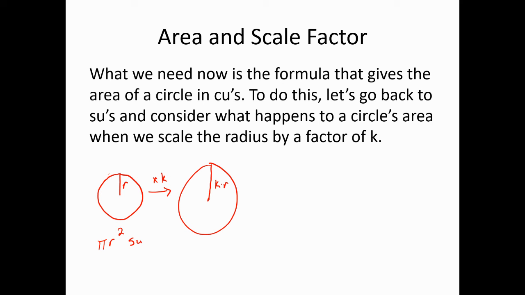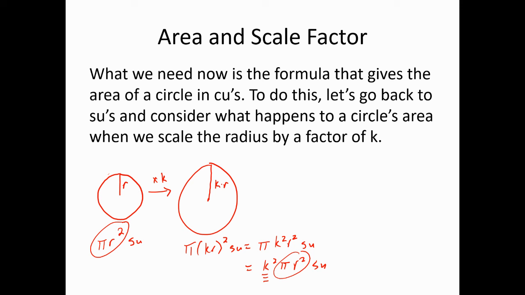And then what's the area of the circle after we have scaled by the factor k? Well, it would be pi times (kr) squared, the entire quantity, k times r, squared, square units. And the square of kr is k squared r squared. So there it is, k squared r squared. It's again square units. And then I'm going to rewrite this slightly, just rearrange. Write that as k squared times pi r squared, square units. And then compare that to the original, okay? So they both have that pi r squared in them, but notice that after the scale, we now have the k squared out front, okay?